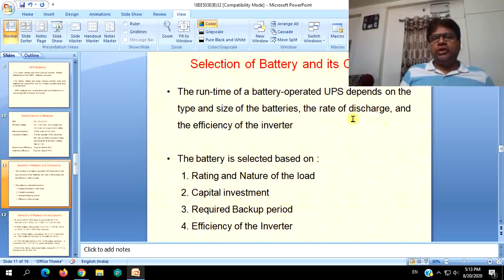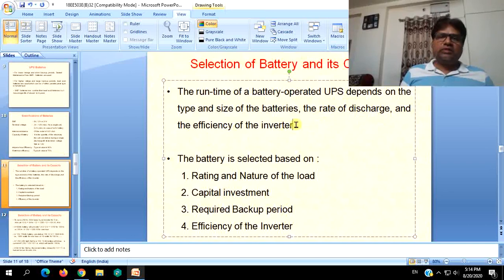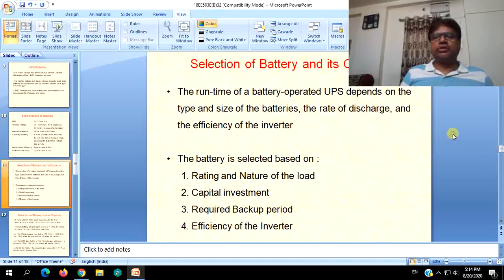If the same battery is delivering 1 ampere at a given moment to the load and 2 amperes at another moment, the rate of discharge will be more in the second case where the load is more. So if the load is more, that battery should withstand that high rate of discharge, and the efficiency of the inverter also comes into the picture when selecting the battery.